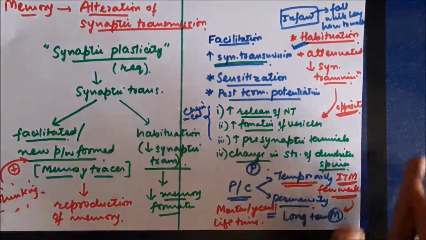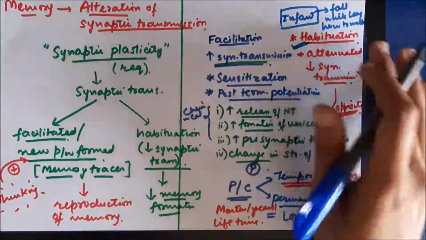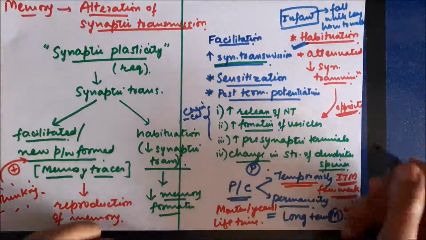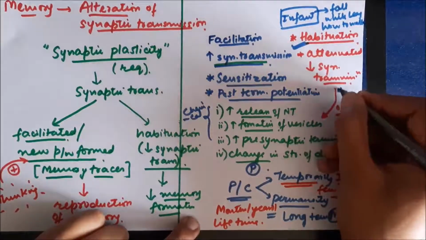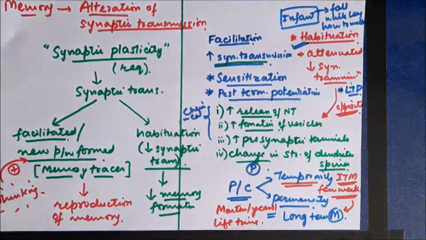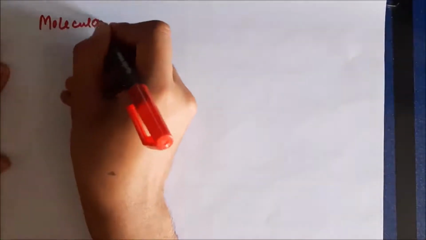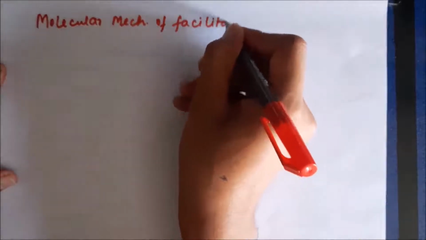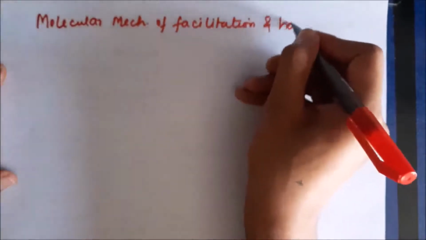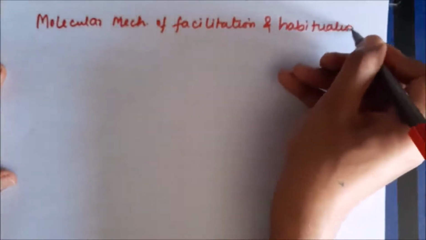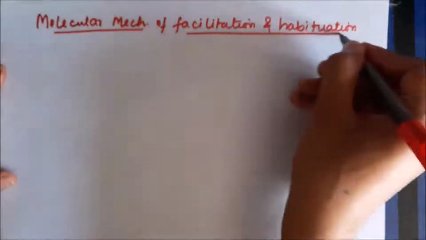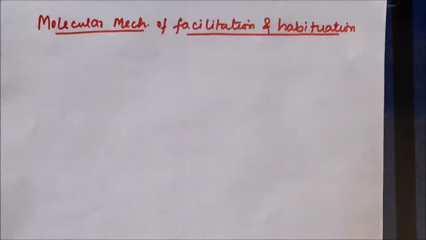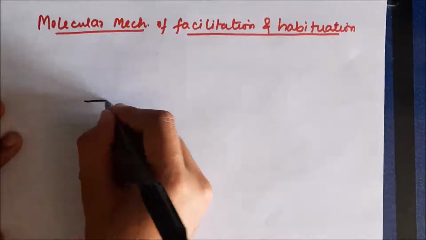Now, we'll discuss the molecular mechanism of facilitation and habituation. Habituation is also called long-term depression. In order to understand the molecular mechanism, we should be aware of some terms. In the parts of the brain which are mainly associated with memory, there are neurons present.